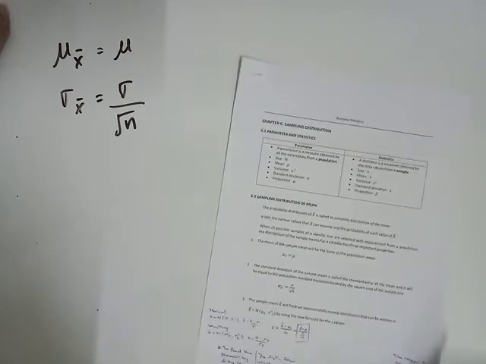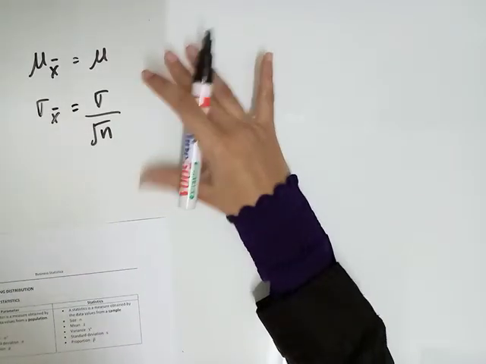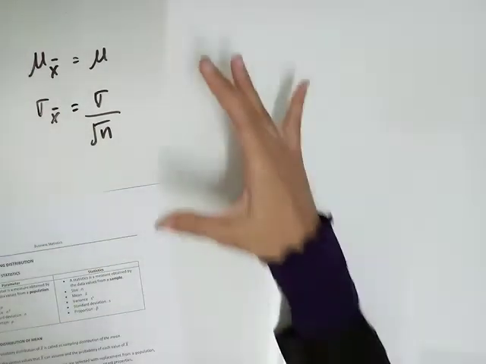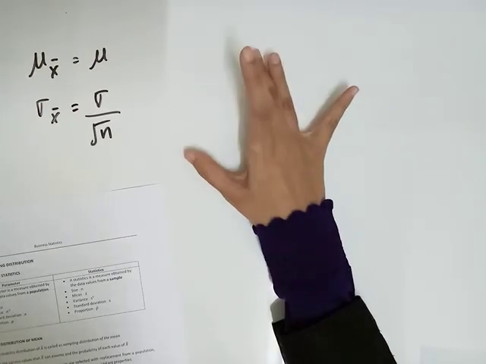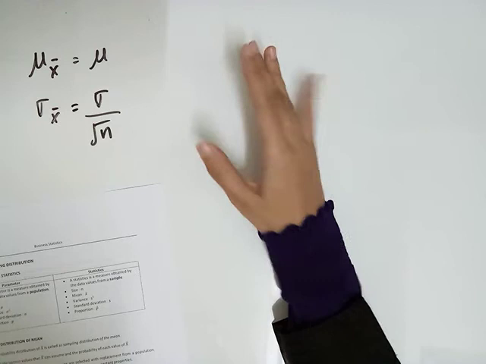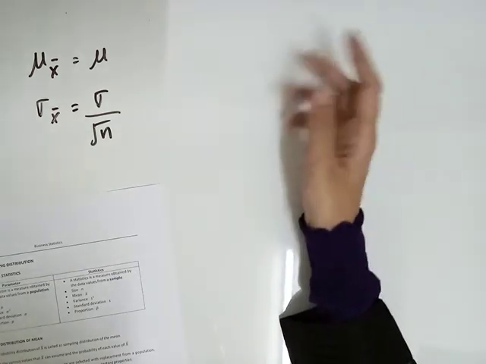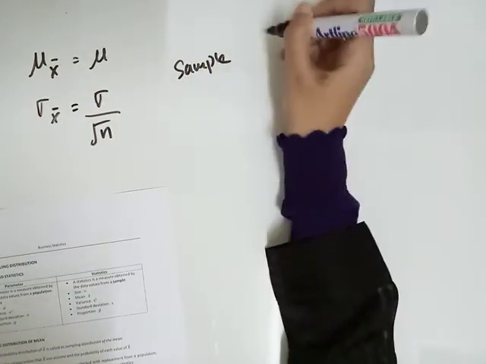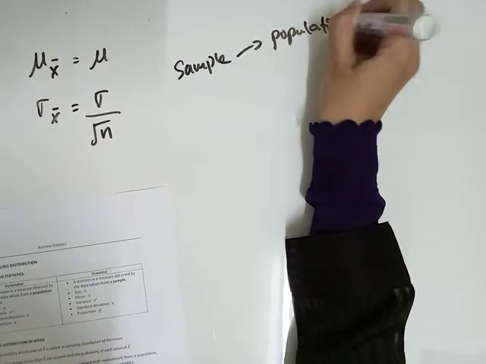Number 3. What I want to explain is the sampling distribution. That means we need to find the probability of the sample from the population.